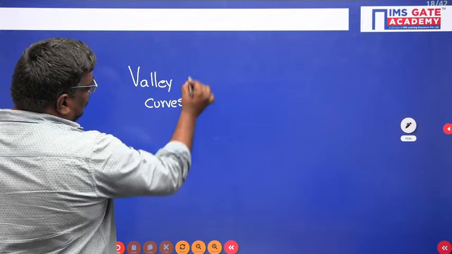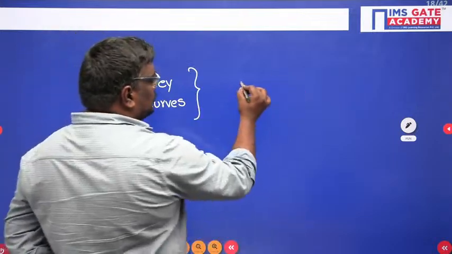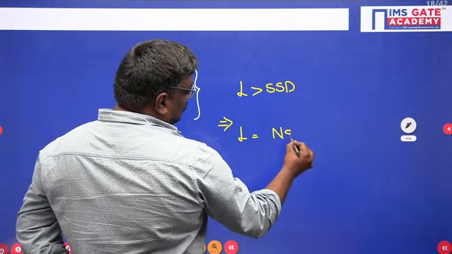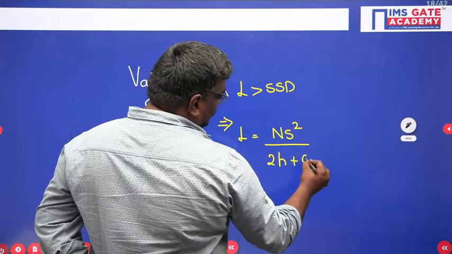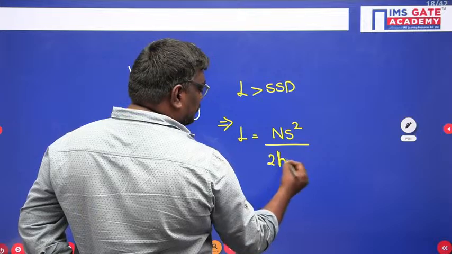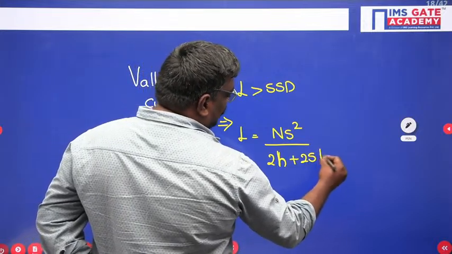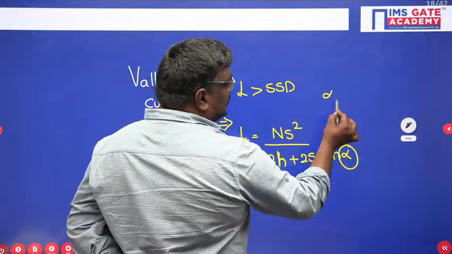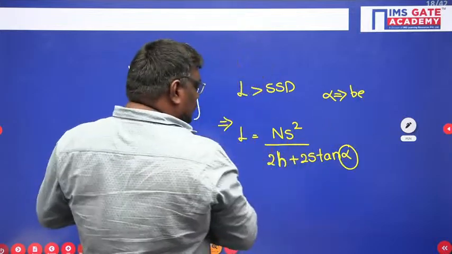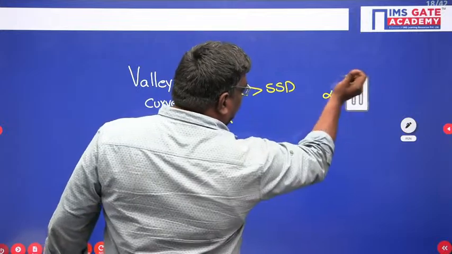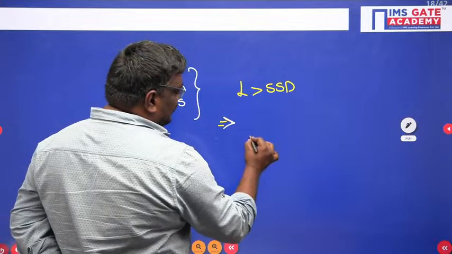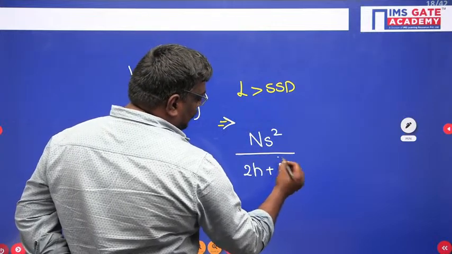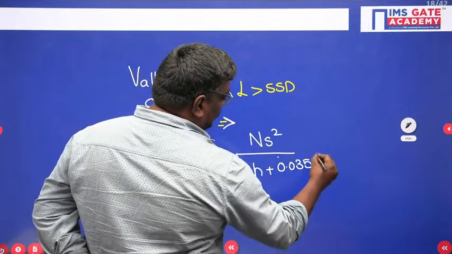When I talk about valley curves, the length of valley curves, if you talk about SSD, when L is greater than SSD, is given by the formula NS square upon 2h plus 2S tan alpha, which we can write as 0.035 tan alpha.